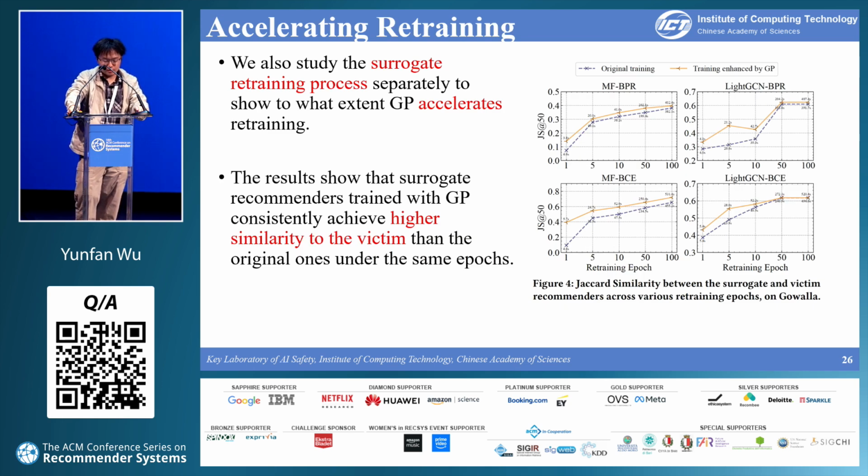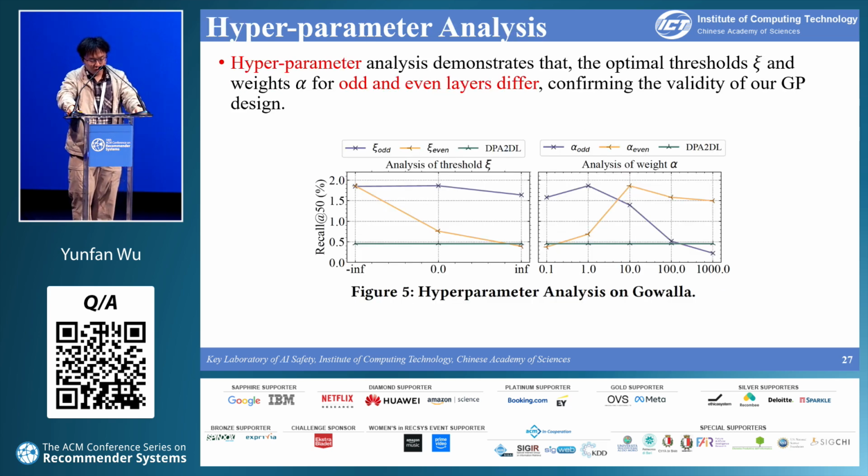We also studied the surrogate training separately. The results show that the surrogate model trained by GP consistently achieves higher similarity with the victim model on the same training epochs. It accelerates the training of surrogate models, making them closer to the victim ones. Our hyperparameter analysis demonstrates the optimal threshold and weights for the odd and even layers, confirming the validity of our GP design.